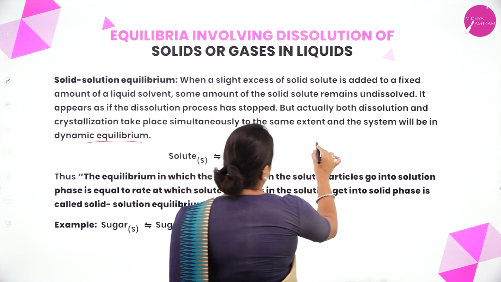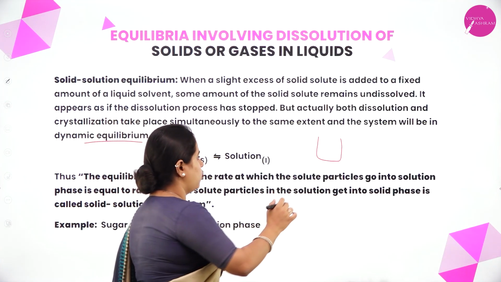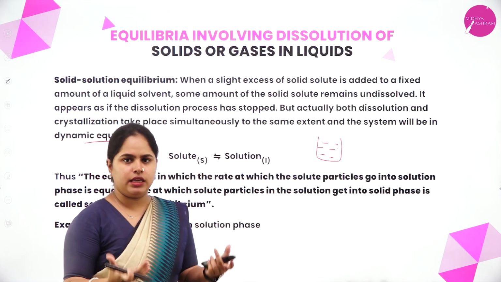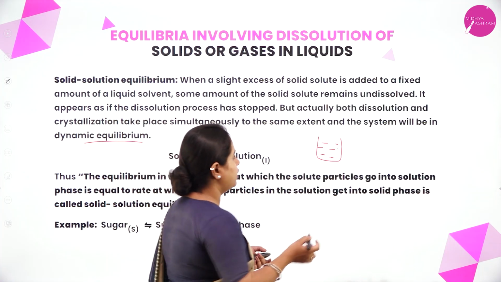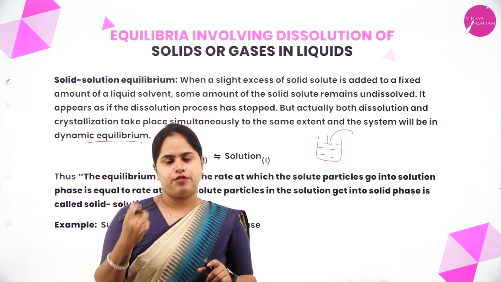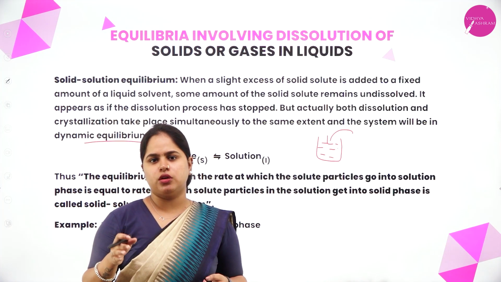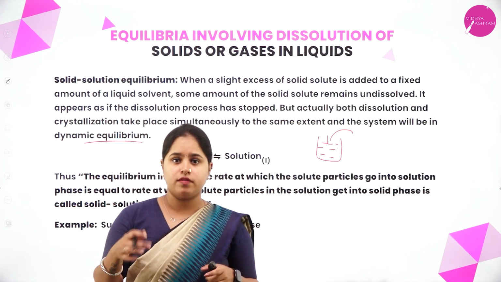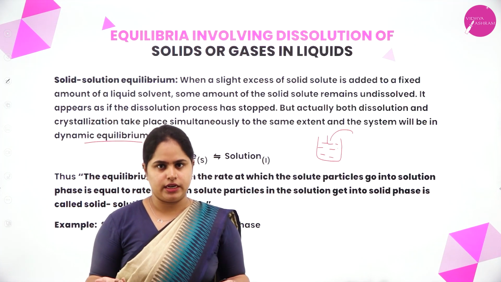Let's understand. In a small beaker or any container, let's assume that we have taken some water, a constant value, let's say 50 ml of water. Now I add a few tablespoons of sugar to it and mix, and it gets dissolved. I go on adding sugar. Sugar is in solid state, right? We are talking about dissolving a solid in a liquid. So again I am adding sugar, again I am dissolving it.